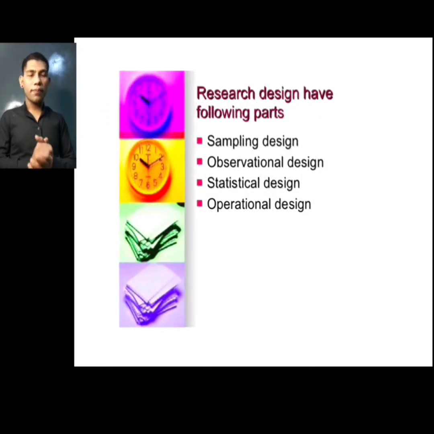Research design has the following four parts. First is the sample design, second is the observation design, third is the statistical design, and fourth is the operation design.